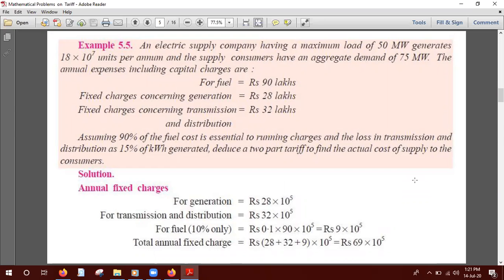The main theme is that, to design a tariff system, we have two parts. One is the maximum demand that you are demanding, that is, how much kilowatt I'm demanding. That is one part of the charge, your tariff charge. Another charge is for the running cost. That means the amount of electricity, the amount of units of electricity you are using. So you have to pay for that also. So this is the two-part tariff system.